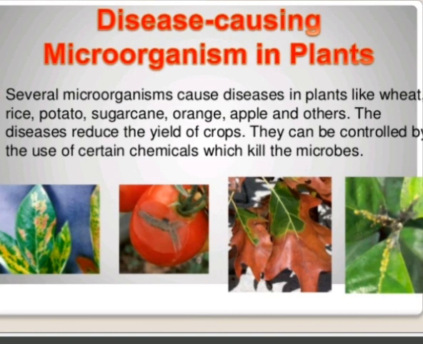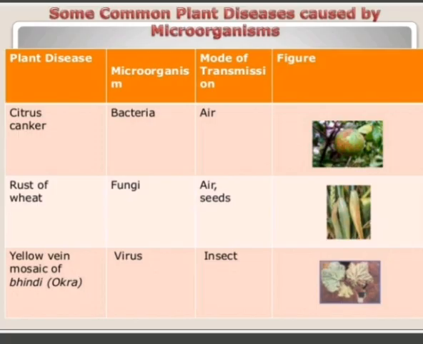So how can we control this? These diseases can be controlled by the use of certain chemicals which can kill the microbes. Now here is a list of some common plant diseases which are caused by microorganisms. First one is citrus canker. Citrus canker is a common disease which mainly affects citrus fruits like orange, grapes, lemon and lime. It is mainly caused by a bacteria and transmitted through air. It mainly affects the leaves and fruits of the plant.